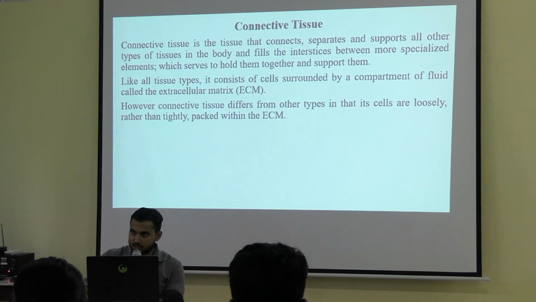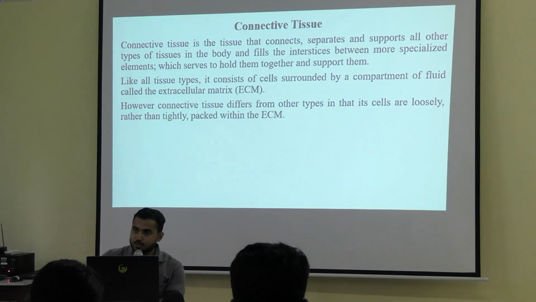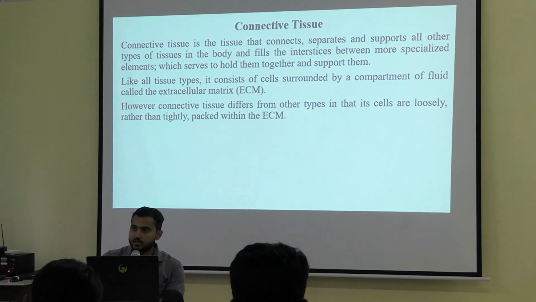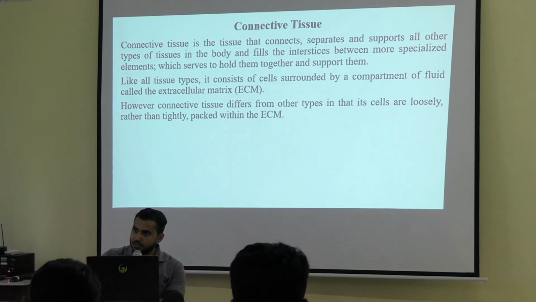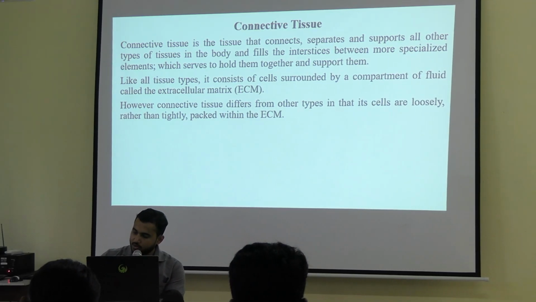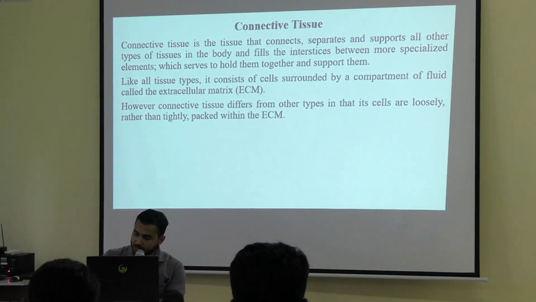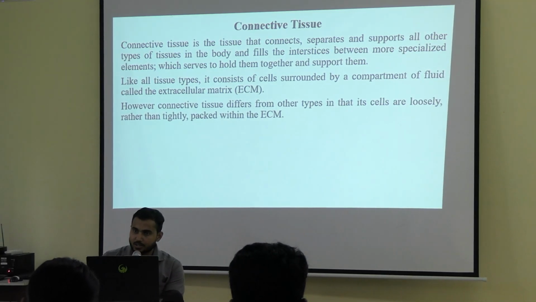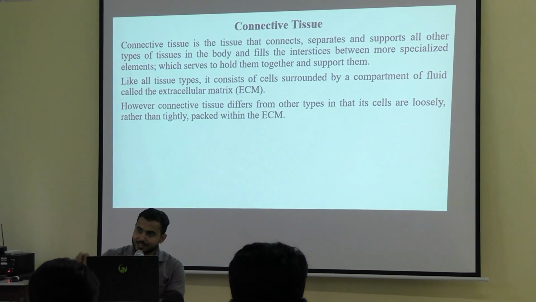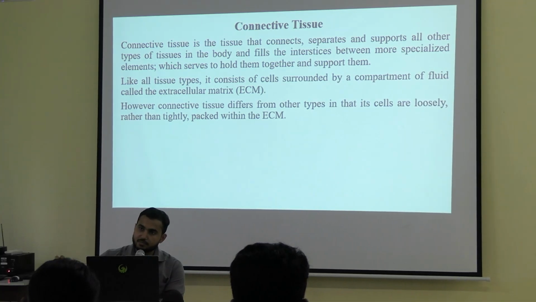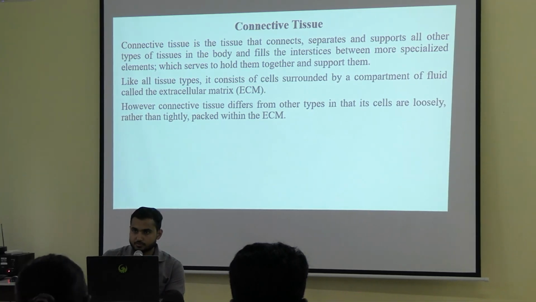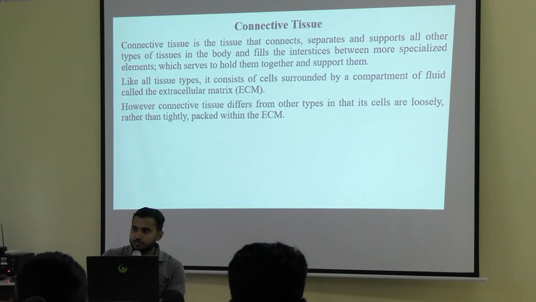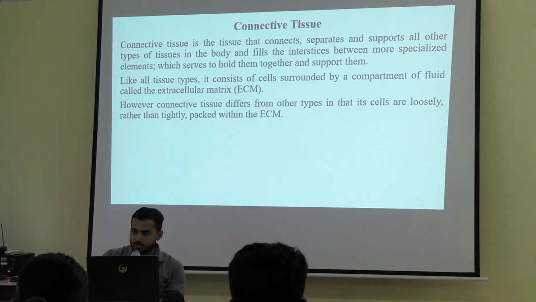Next, the cells present have different structure and different function. In epithelial tissue, if you take the example of simple columnar or simple cuboidal, the shape and size of the cells were the same. But here the cells are of different size and different shape, and functions are also different. So that is one of the important aspects of the connective tissue.